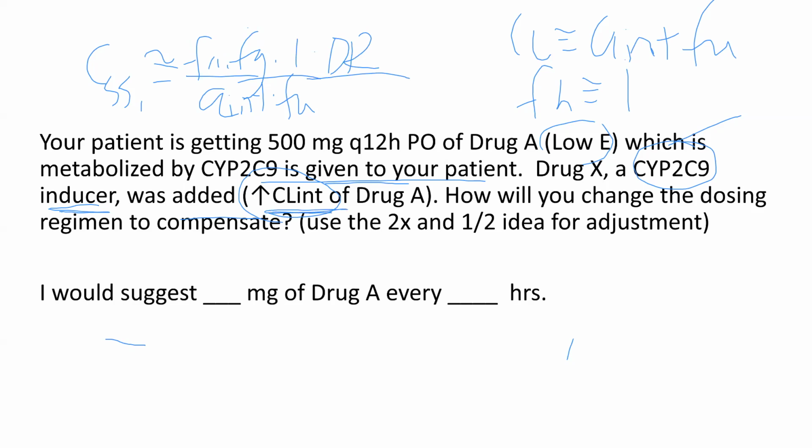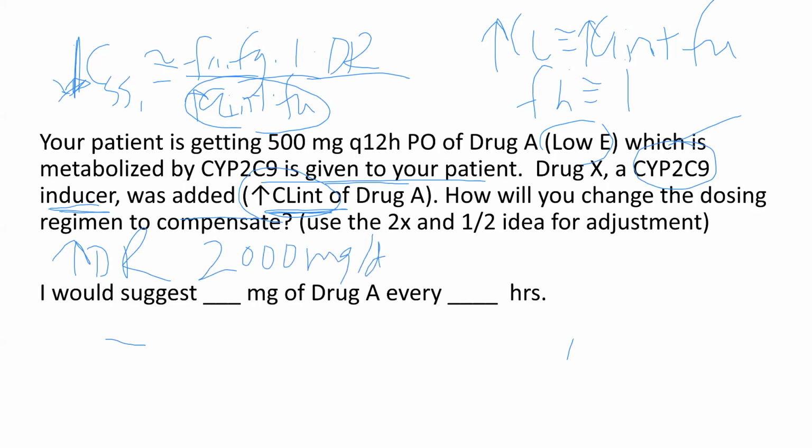And what's happened? We've had an increase in intrinsic clearance will increase our clearance, right? And therefore we'll have a decrease in our CSS average. So we need to increase the dose rate, don't we? Currently, they're getting 1,000 milligrams a day, so we now want it to be 2,000 milligrams per day.